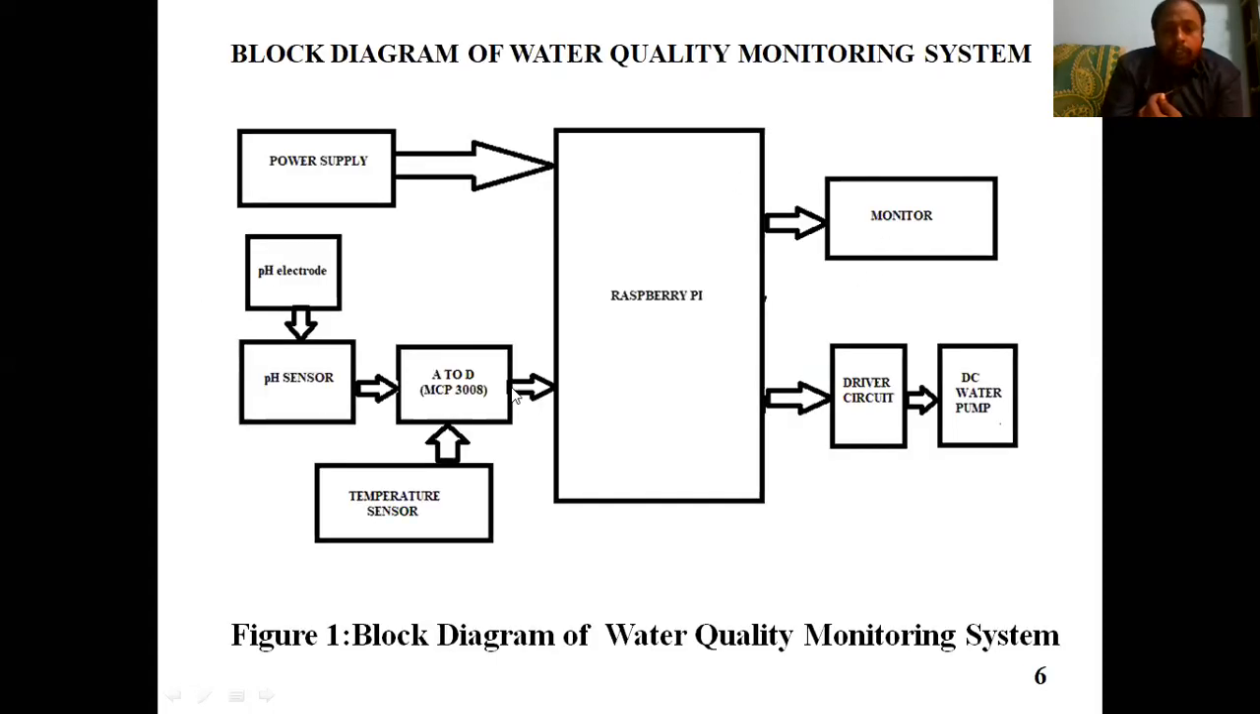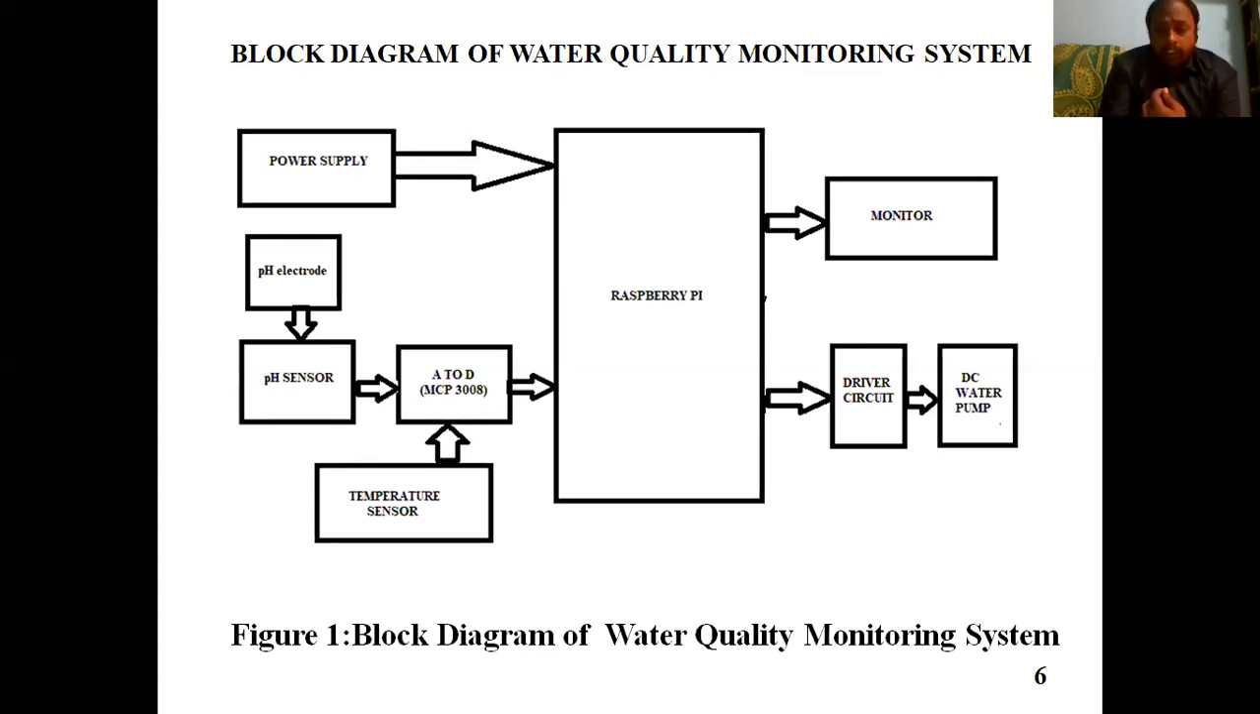This is the block diagram of my IoT device, where it has a pH electrode. You can see on the left side the power supply is at the top, and below it you have a pH sensor and pH electrode. By dipping this pH electrode, the quality of water is sensed and given to the pH sensor. The temperature level of the pond area is given to the analog to digital converter, the MCP 3008, and these values are converted into digital and given to the Raspberry Pi.